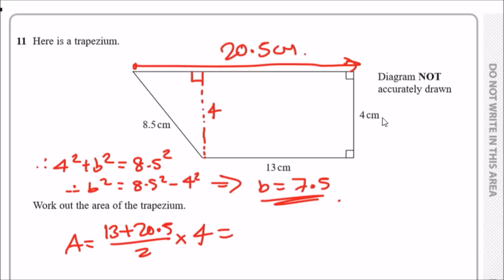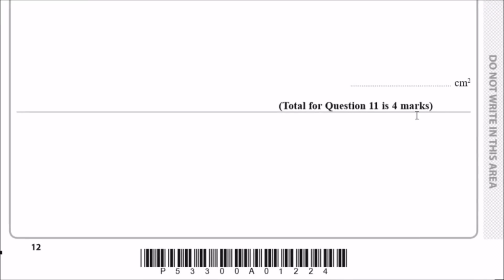And that's all, guys. When you do that, you should get some result. So tell me what you get. I'm going to write this down. 13 plus 20.5 over 2, and I got 67 centimeters squared. And that's it. That's all you do. Just double check the result as usual, see if we get the same thing. I think it's okay. But otherwise, let's move on. And you get 4 marks for that.